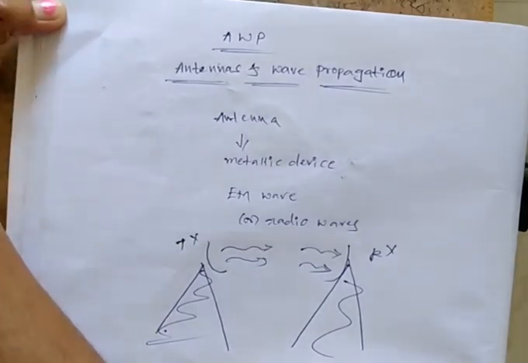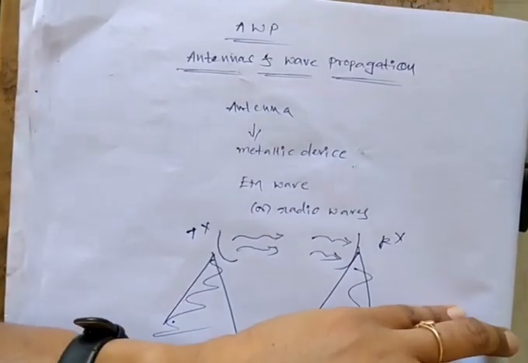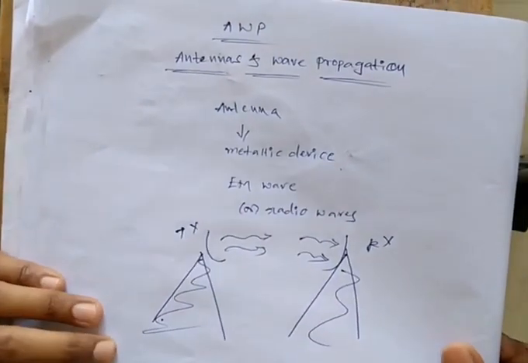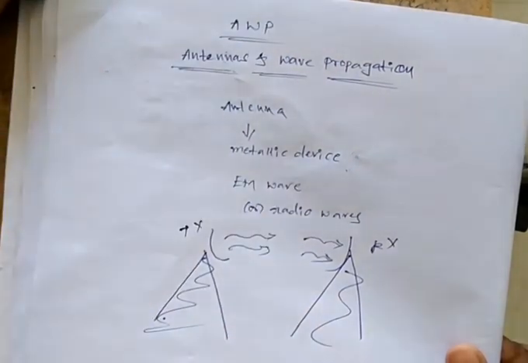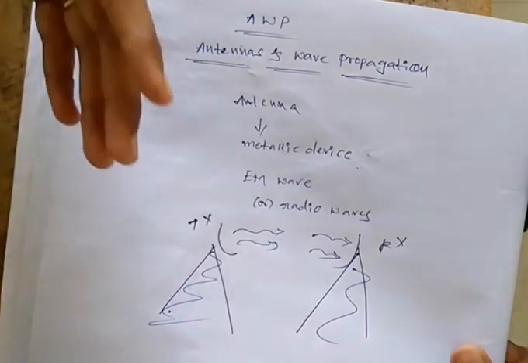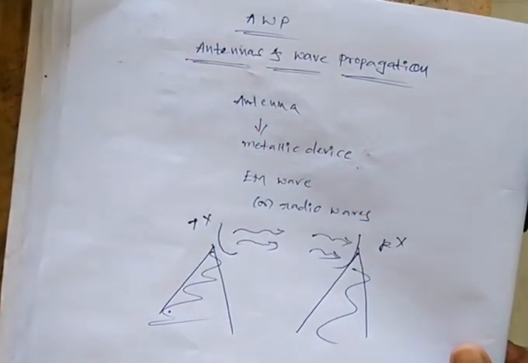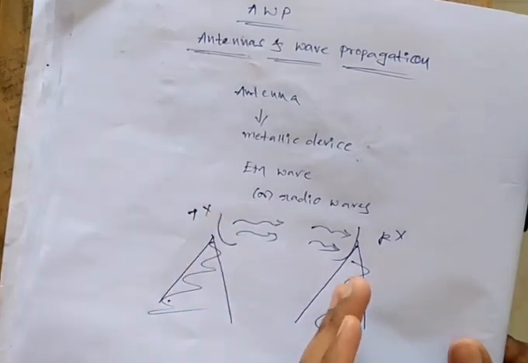So first, what is an antenna? Here we have to know first what an antenna is. An antenna is nothing but a metallic device which is radiating or receiving signals, which means the antenna may be used as a transmitting antenna or a receiving antenna. So this one is a transmitting antenna and this one is the receiving antenna.